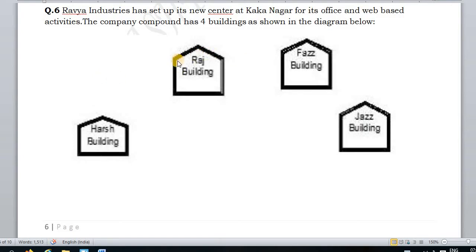Now let us discuss the solution of question 6 of the assignment. In question 6, Ravya Industries has set up a new center at Kakanagar for its offices and web-based activities. The company compound has 4 buildings as shown in the diagram below. These are the 4 buildings: Harsh Building, Raj Building, Fuzz Building and Judge Building.